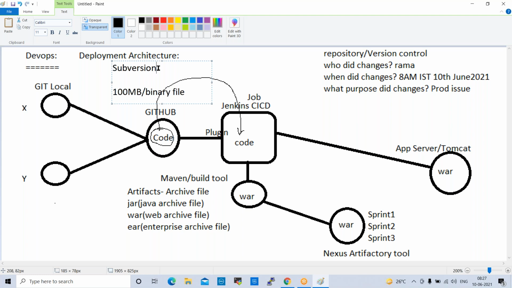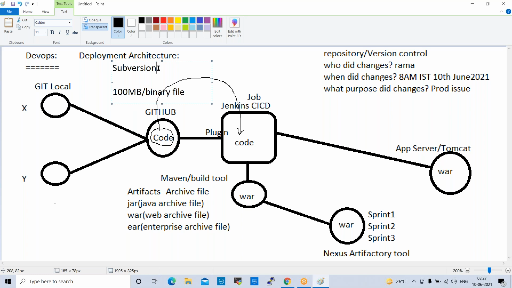Due to that, what happened here? People used to upload whatever data they had, even their personal data, into Subversion control. In our project, we used SVN three years before.